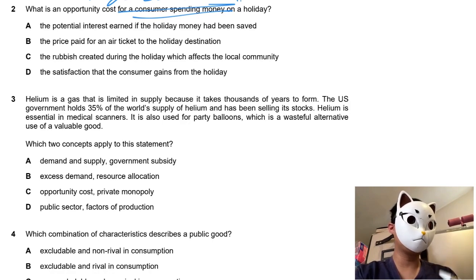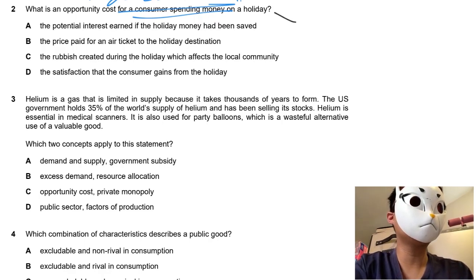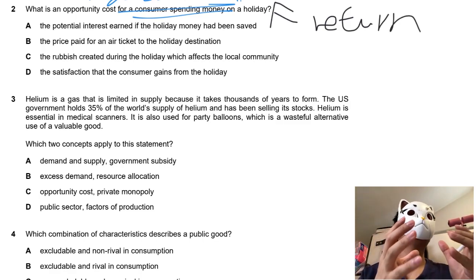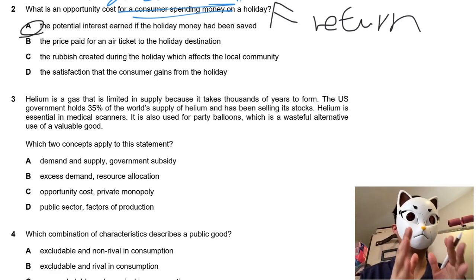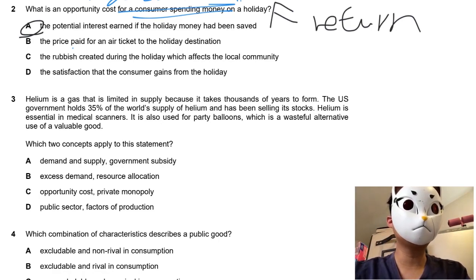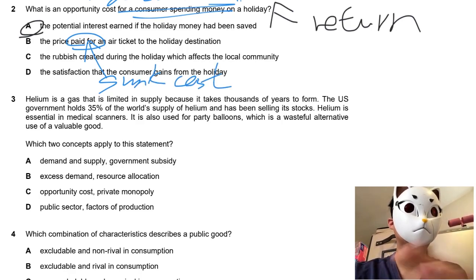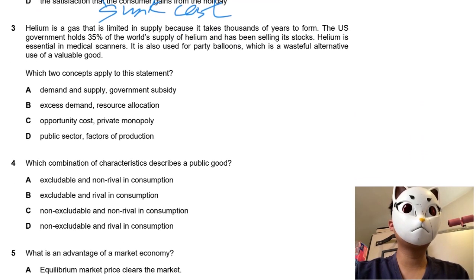So what would be the opportunity cost of spending the money? I would say the opportunity cost of spending the money, of course, is the return brought by that money. So the answer must be A, the potential interest return to the money if you saved. So option B must be wrong because this is the sunk cost, so it must not be the opportunity cost. Let's move on to MC question 3.